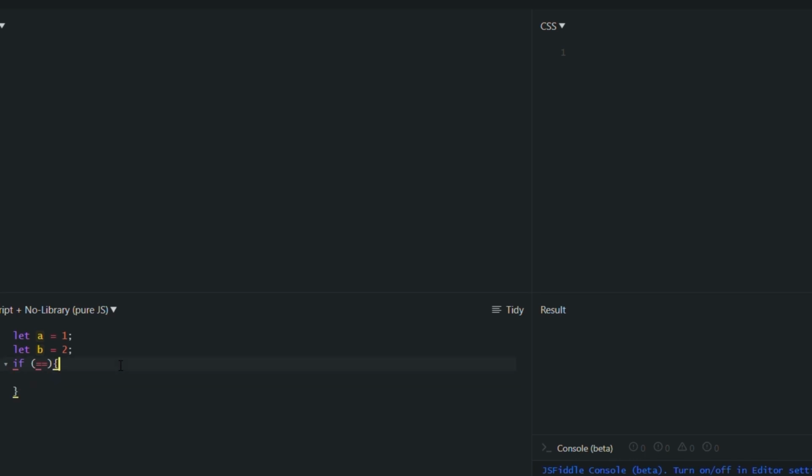This is what the if condition looks like. First, we're going to write if, then a space to separate it from the parentheses, then the comparison operator equal to, then two curly brackets to write what's going to happen if whatever is here equals whatever is here. So for example, we're going to put A on the left side of the comparison operator and B on the right side. So whatever is on the left side gets compared to the right side.